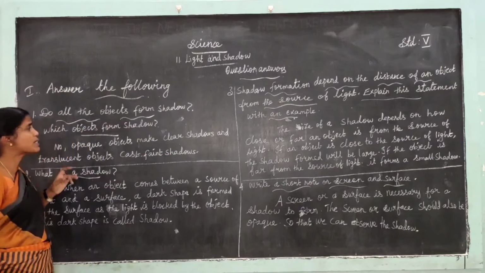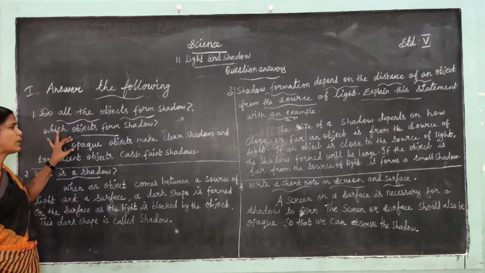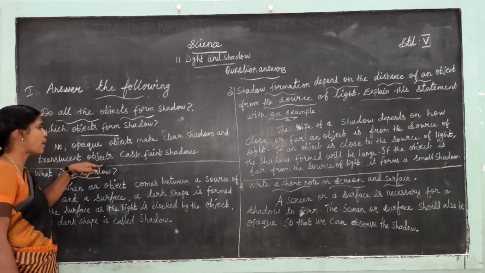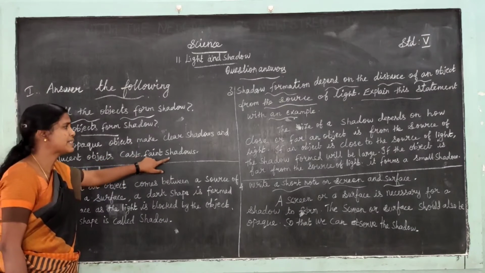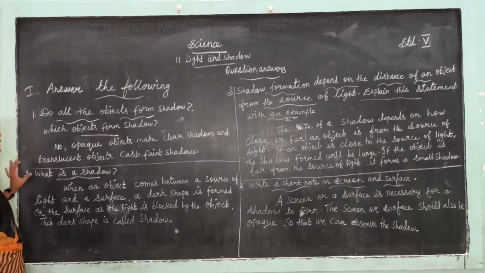Do all the objects form shadows? No. Opaque objects make clear shadows and translucent objects cast faint shadows. Next, second one: what is a shadow?